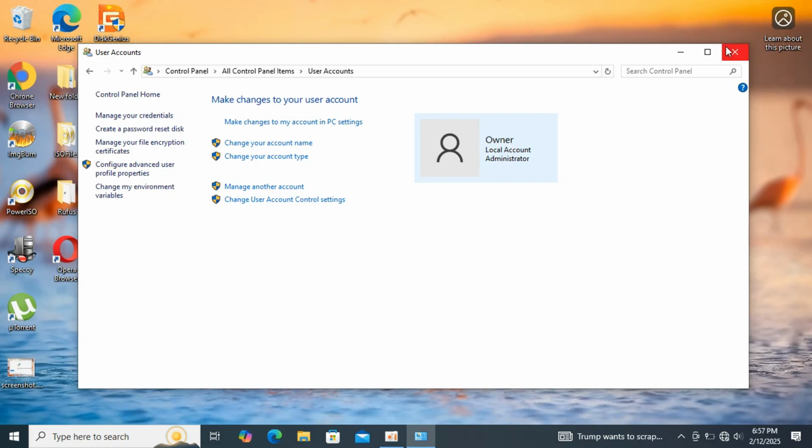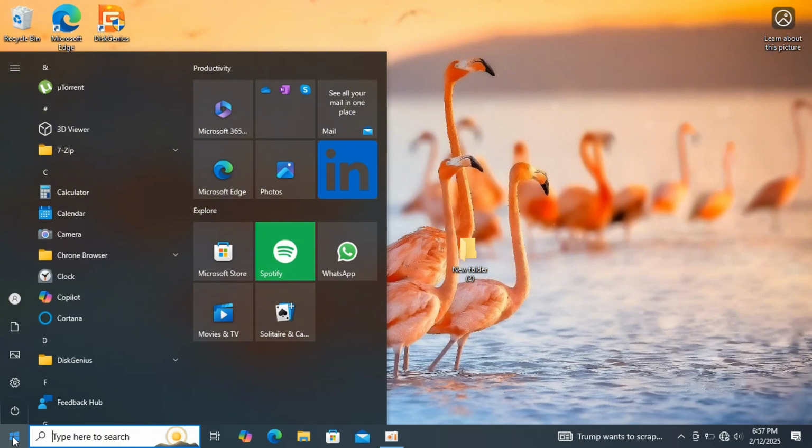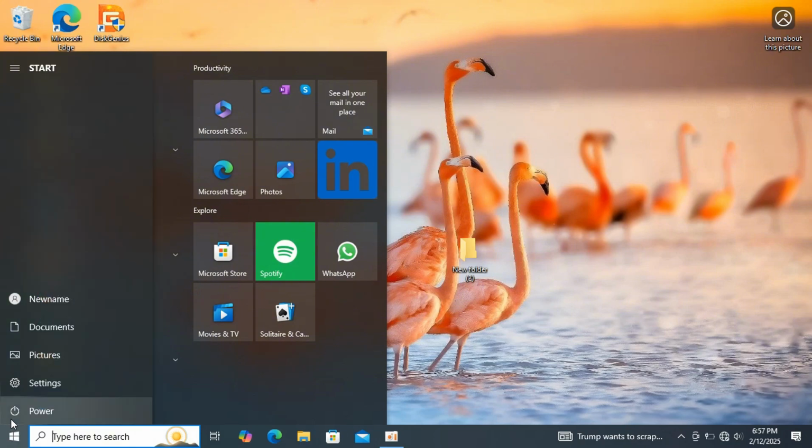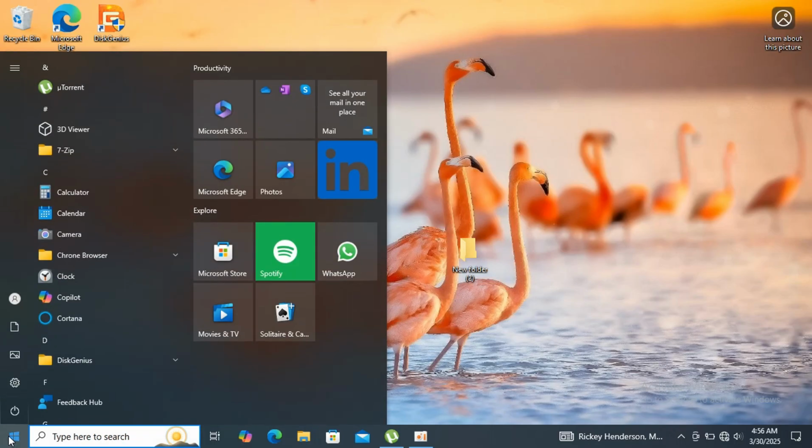You can close the window and restart your PC. After changing your username, it's recommended to restart your computer for the changes to take effect fully. I will now restart my PC to see the changes. Once your system restarts, your Windows username will be changed.